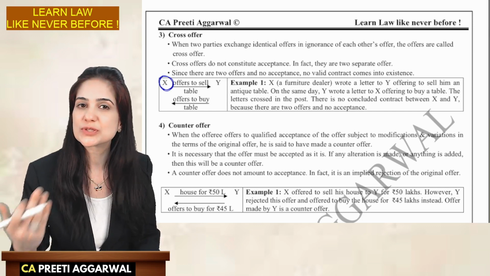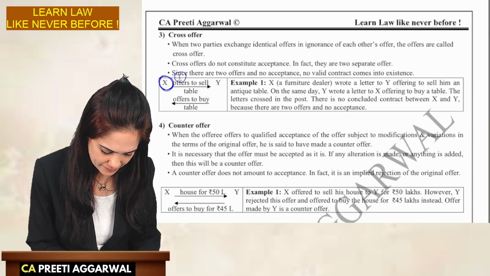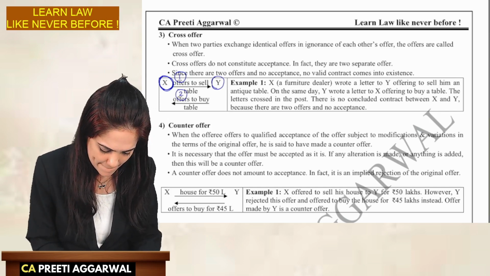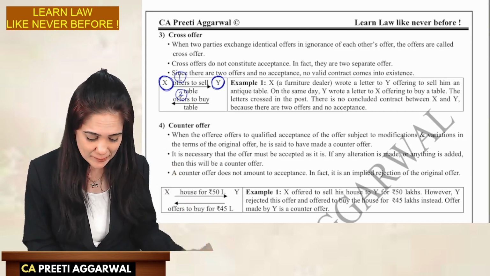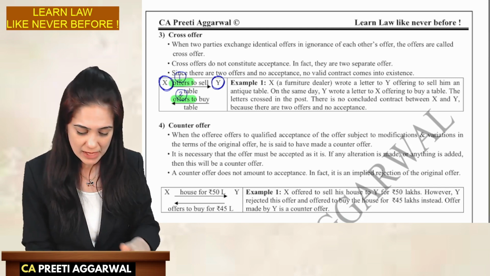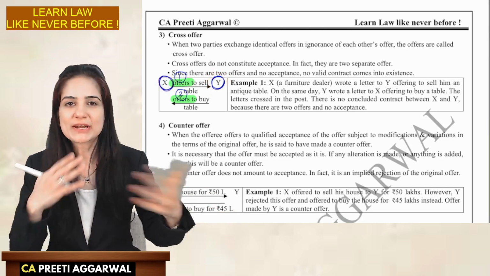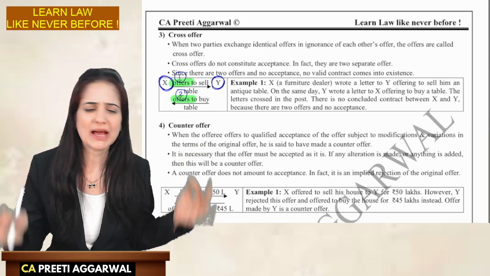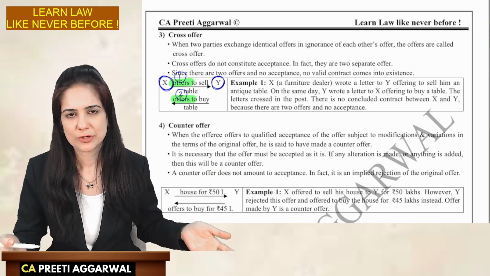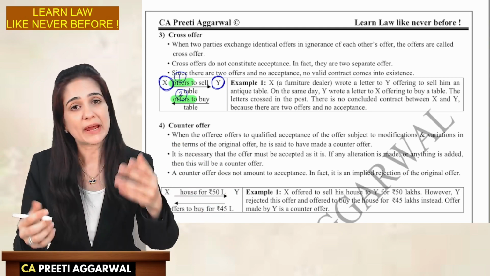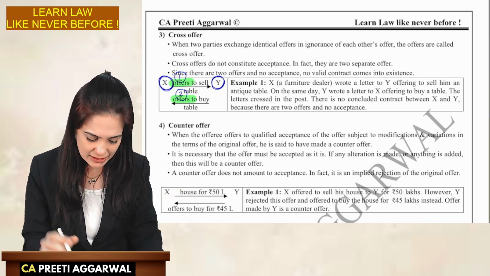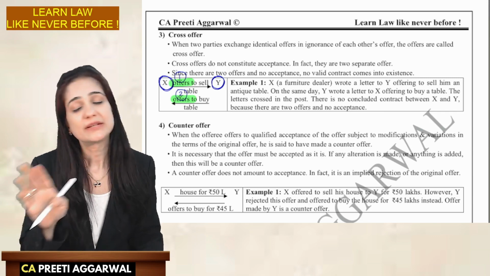Now, X offers to sell his table. There is an offer. And Y also at the same time is offering to buy the table. So there are two offers. There's no acceptance. This will not be a valid contract. See, practically speaking, these guys may be so happy. Arey, what telepathy? Yes, yes, let us buy the table. I will sell the table to you only. Practically, the transaction may take place. Y may buy the table, pay money. Practically, you and your friend will go for the movie. But technically, legally, there are two offers, there's no acceptance, this will not be a valid contract.